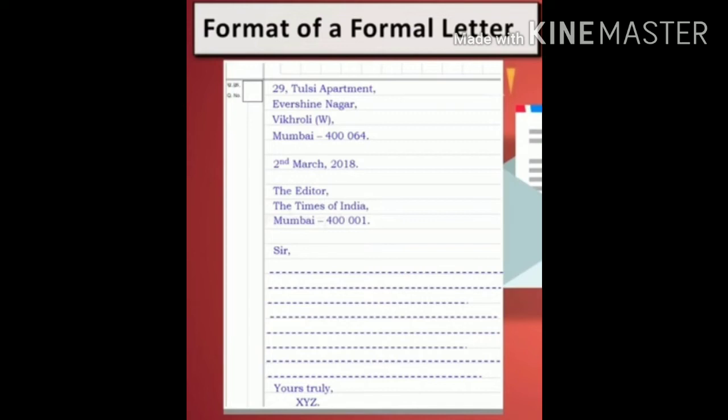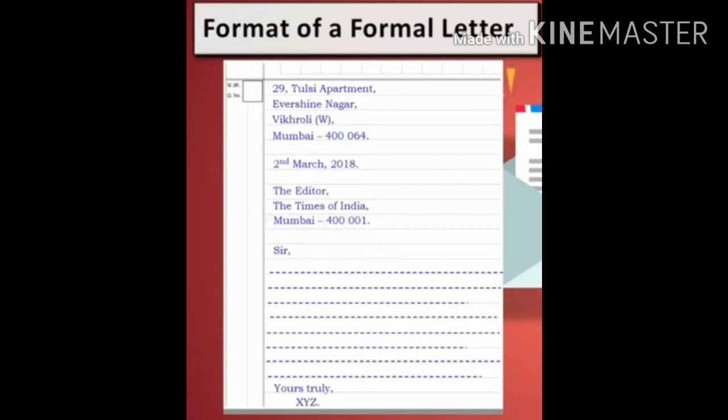After writing the subscription, write your name or the name given in the question. Sometimes in the question itself, the name and address are given. In that case, you have to use the same address and name given in the question. Otherwise, you may write your own name. Write your full name, your name and surname both. In your name and surname, the first letters should be capital. And there is no need to drop a line between the complimentary close and your name. So this is the format.